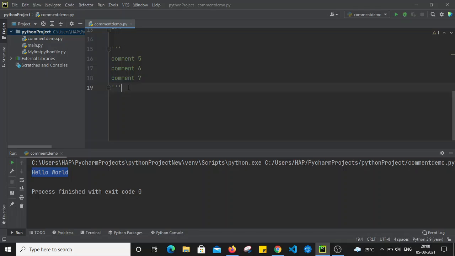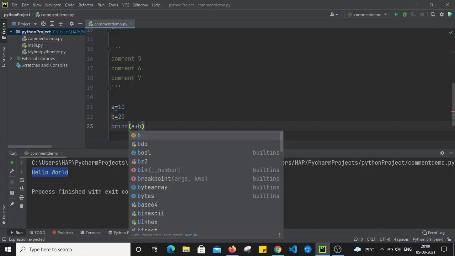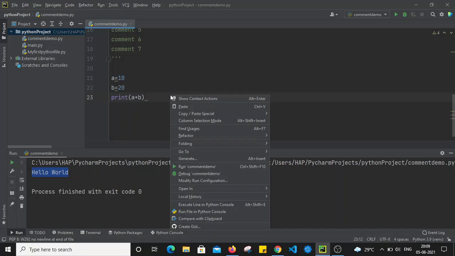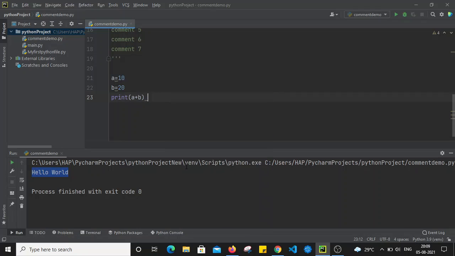Now let's write some code statements. For example, let's say a is equal to 10, b is equal to 20. Now let's print the sum of a and b. So I will just print a plus b. This is part of the code. Let's save this file and run this file. It will execute the code part only.